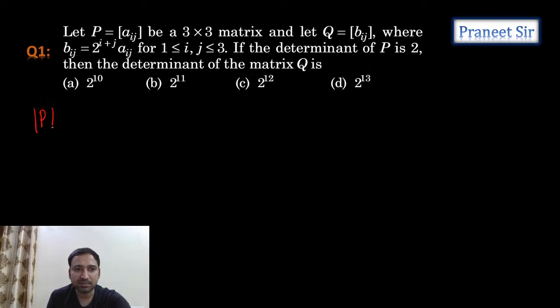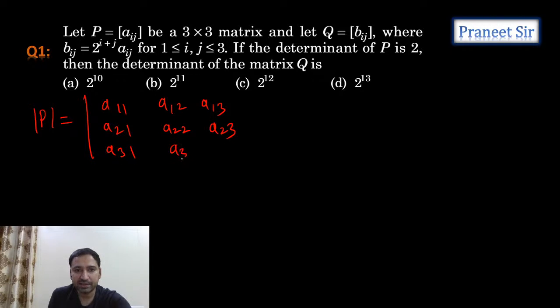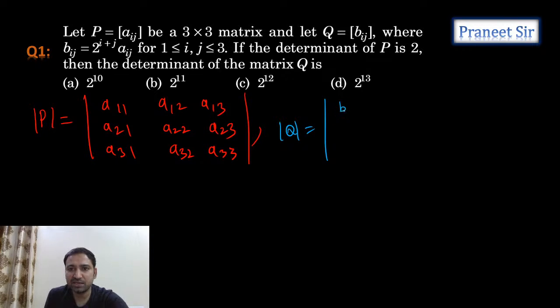Determinant of P, as it is a 3 by 3 matrix, is A11, A12, A13, A21, A22, A23, A31, A32, A33. We can write it like this. But what about matrix Q, guys? Det Q we can write as B11, and so on. But what is B11, guys? Because the relation between B11 and A11 we can easily obtain here.